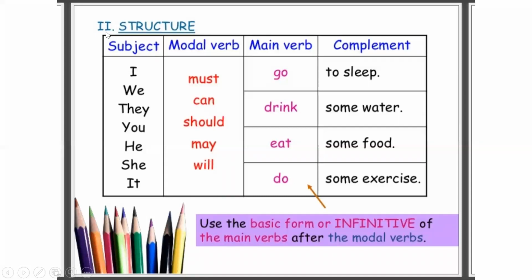Now the second thing which we are going to study is the structure. When you are applying a modal in a sentence, what is going to be the structure of the sentence? First you will have the subject of the sentence, which is either a noun or a pronoun, and it generally comes at the beginning of the sentence.